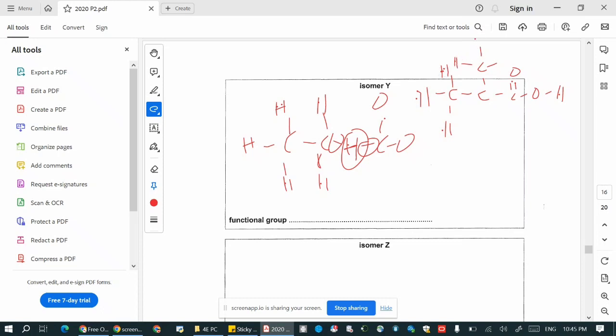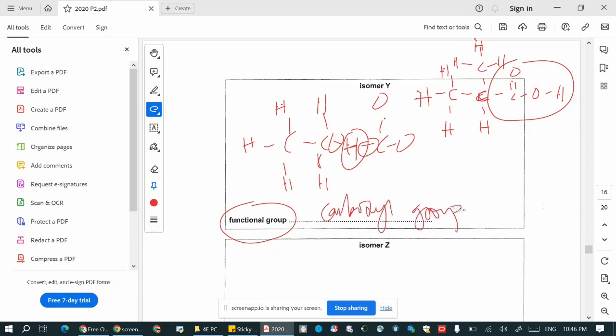So you need to innovate. You need to think out of the box. You cannot draw the hydrogen here, so you have to think out of the box where to put the CH3. Is this carbon correct? It is not, because each carbon atom must share 4 pairs of electrons. So there must be one more pair here, and this would be the hydrogen. In this manner, all the carbon atoms share 4 pairs of electrons each. How about the functional group? The functional group is COOH, which is the carboxyl group. So that's for isomer Y.